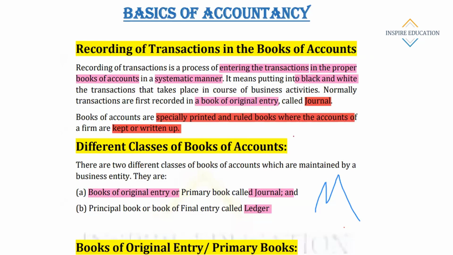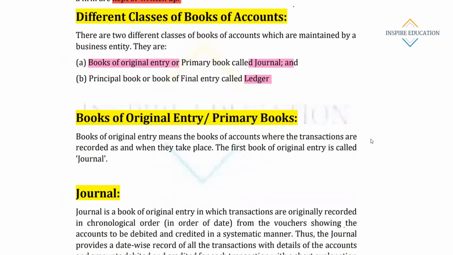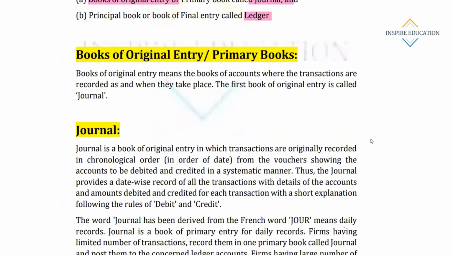These things are very simple. Whenever any transaction takes place, the book where the transaction is recorded for the first time is called journal or book of original entry. Thereafter, these things are posted in a separate book which is called the principal book, or ledger.